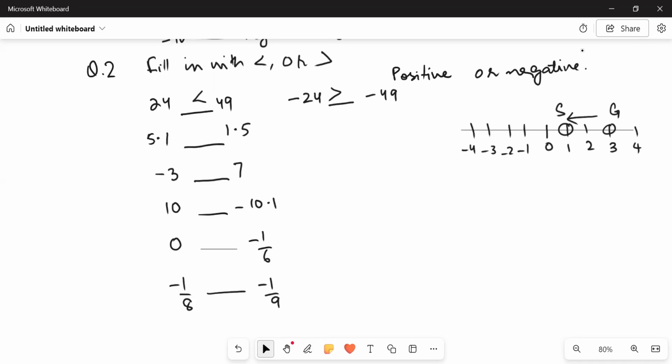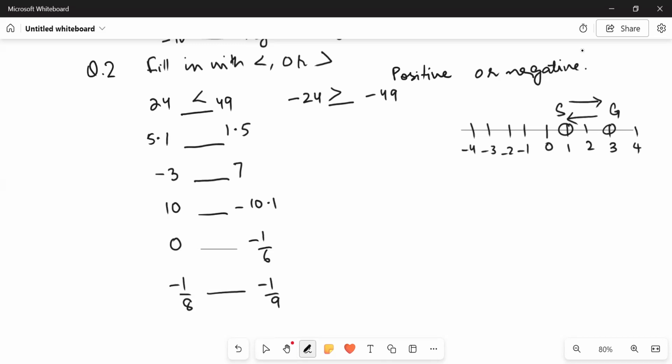Okay, so the number that is on the left side of the other number is smaller, and the number that is on the right side of a number is greater. So 3 is greater because 3 is on the right of 1, and 1 is on the left of 3, therefore 1 is smaller. But in the case of negative numbers, since the series goes backward but the rules remain